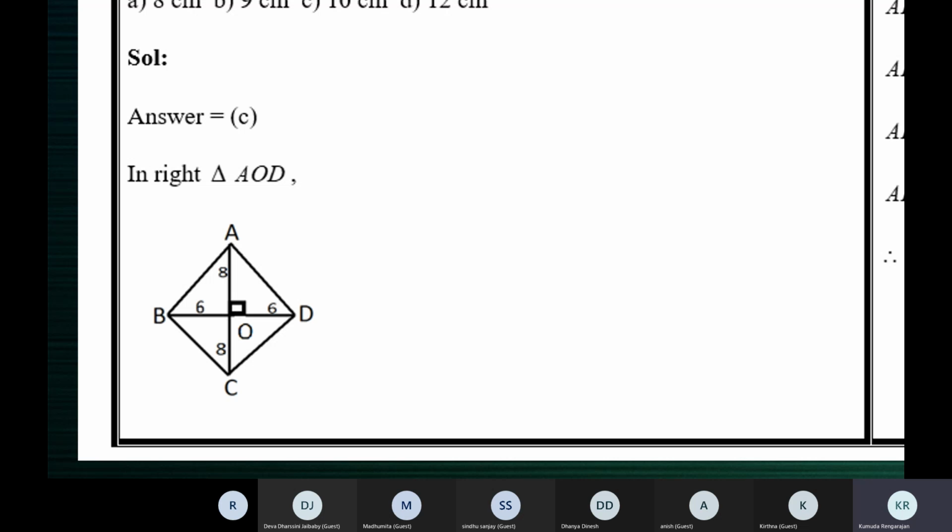The other two sides are called the legs of the right triangle. The other two sides, AO and OD. Of the three sides, one is the hypotenuse. The side opposite to the right angle is a hypotenuse. The remaining two sides are called the legs of the right triangle. So which are the legs of the right triangle? AO and OD, ma'am. Do they contain the right angle? AO and OD. Between them, do you see the right angle? Yes, ma'am.